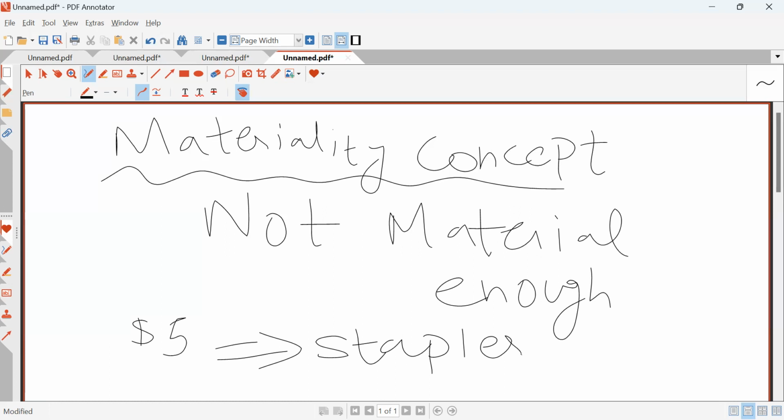That's why items which are not material enough, which are insignificant, are not recorded individually in our books of account. We just record them as a revenue expenditure: day-to-day expenses, miscellaneous expenses, small expenses, petty expenses. Does this make sense, beta? Yes, it does.